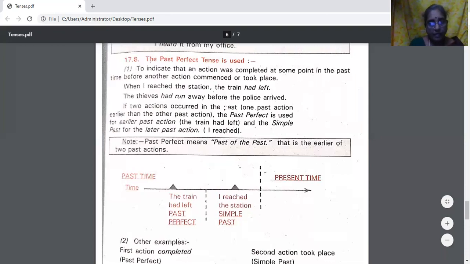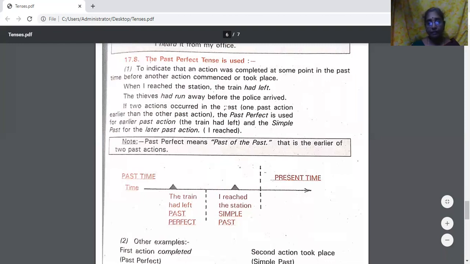For example, let us take the same example. When I reached the station, the train had left. What is the first action here? The train left, then you reach the station. So the train had left, you will put it in past perfect. Then the second one, you put it in simple past. At times you may get a sentence, "When I reached the station, the train ___ left."